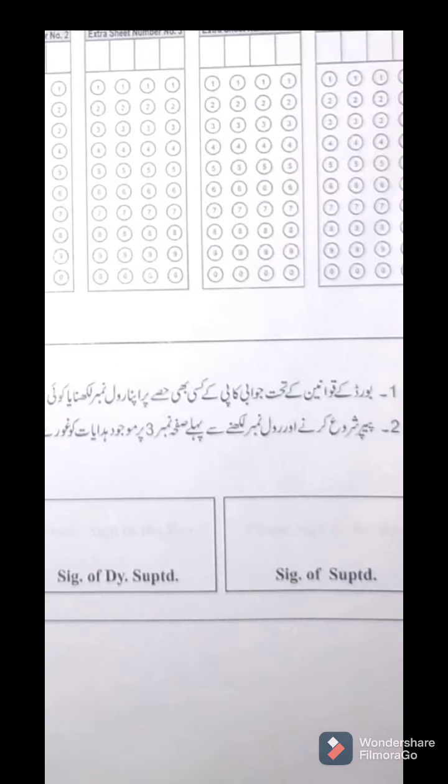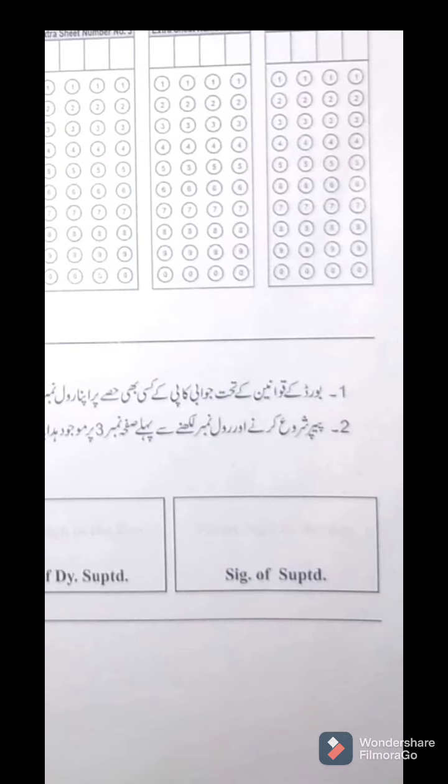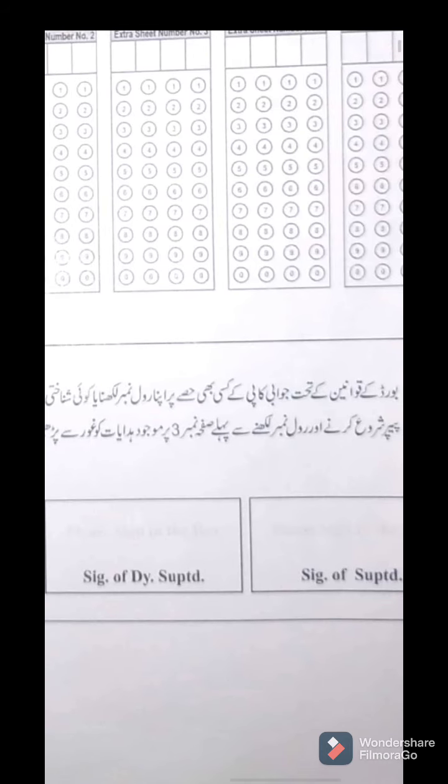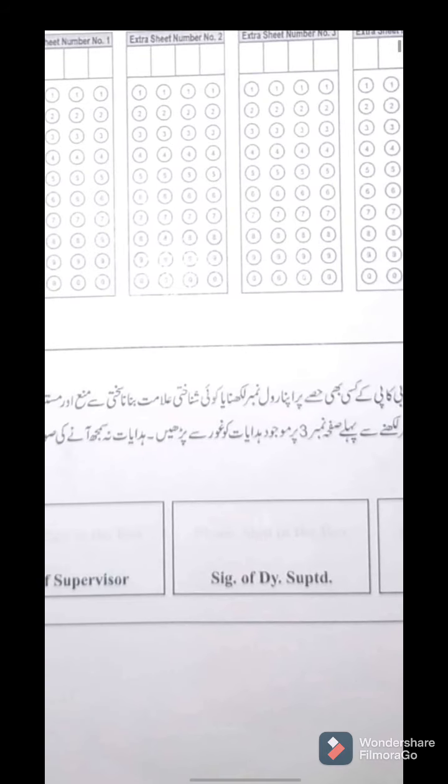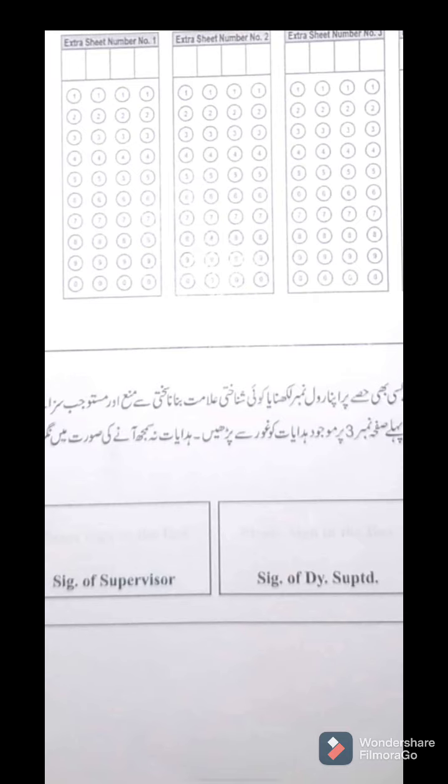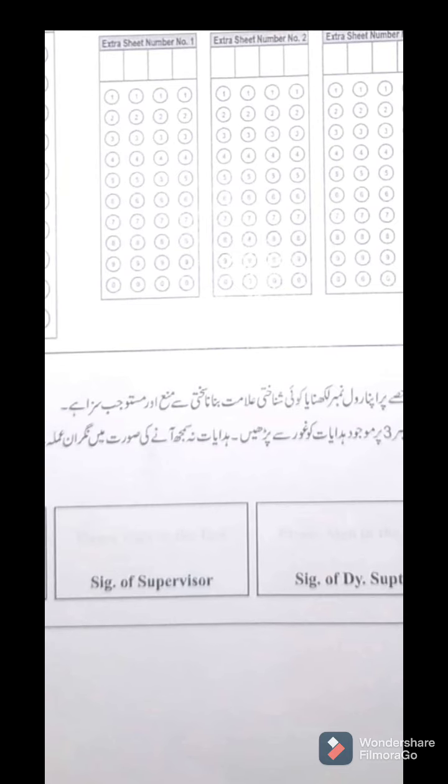Then next is your roll number, that is very important to understand. But before writing your roll number, first read these 2 points. Number 1 is: बोर्ड के कवानीन के तहत जवाबी कॉपी के किसी भी हिस्से पर अपना रोल नंबर लिखना या कोई शनाख्ती अलामत बनाना सख्ती से मना और मुस्तवजिब सज़ा है.